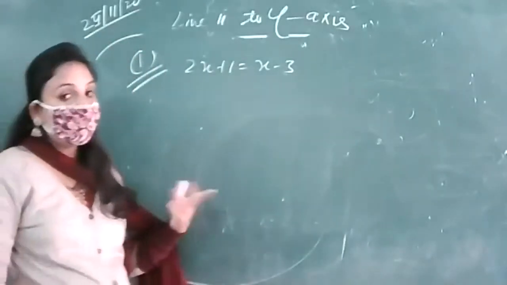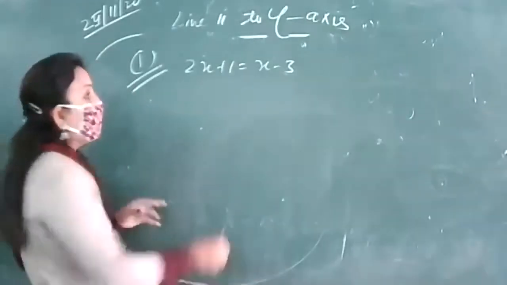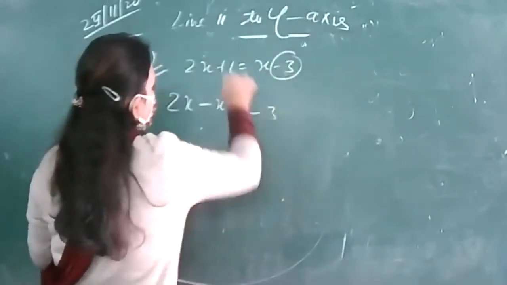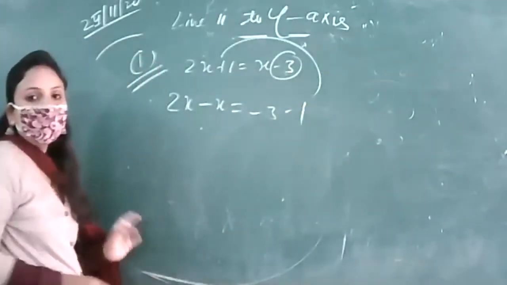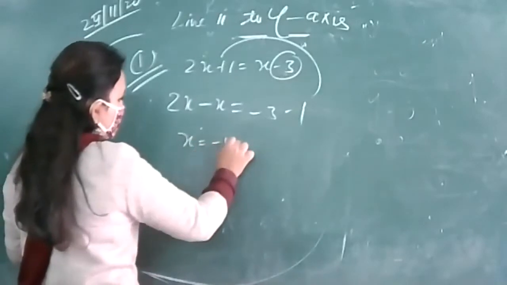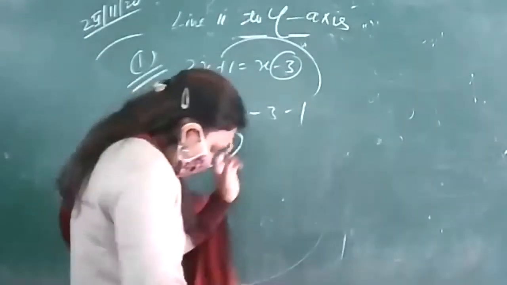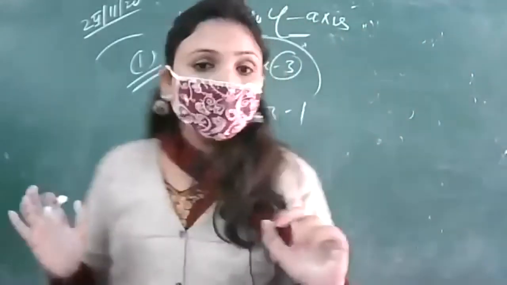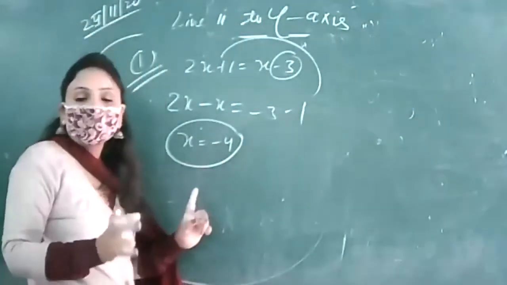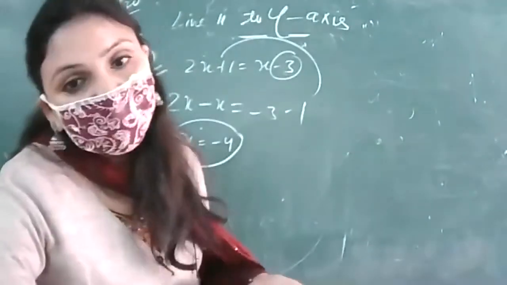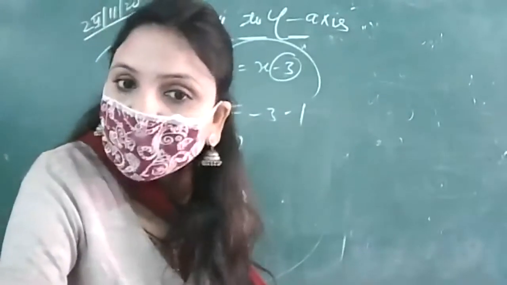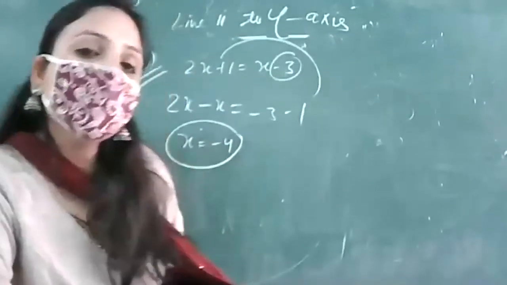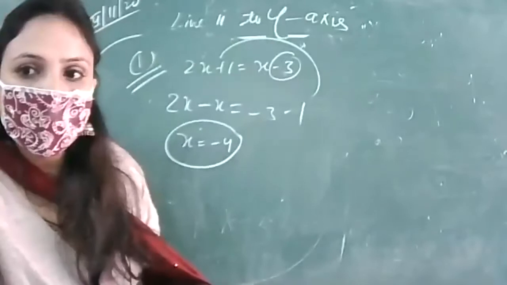How to solve? As we solve the linear equation, combining the variables aside, x, 2x minus x, minus 3, minus 1, right? So this is x equal to minus 4. So we are getting x is equal to minus 4. And देखो, as we have learned it, no doubt in exam we will make and we will write accordingly. But as we have learned it, so just by observing it, by looking at it carefully, we can say that what kind of line x is equal to minus 4 is.